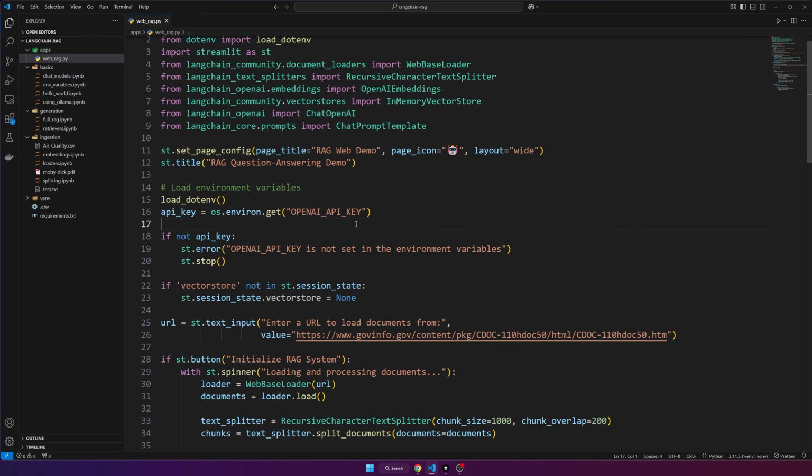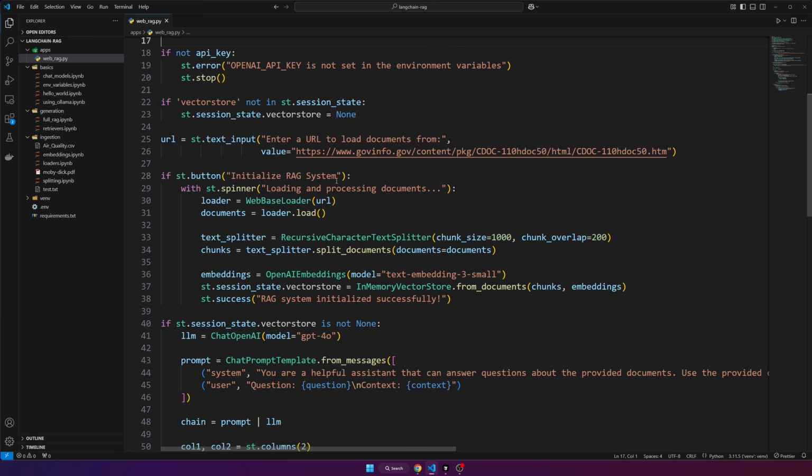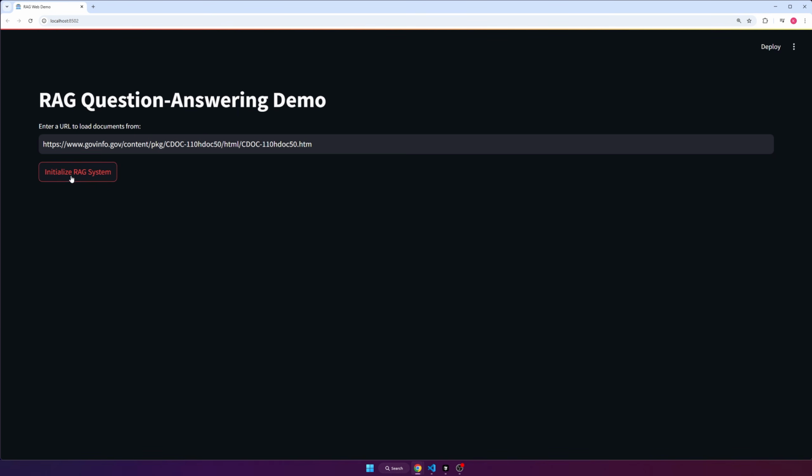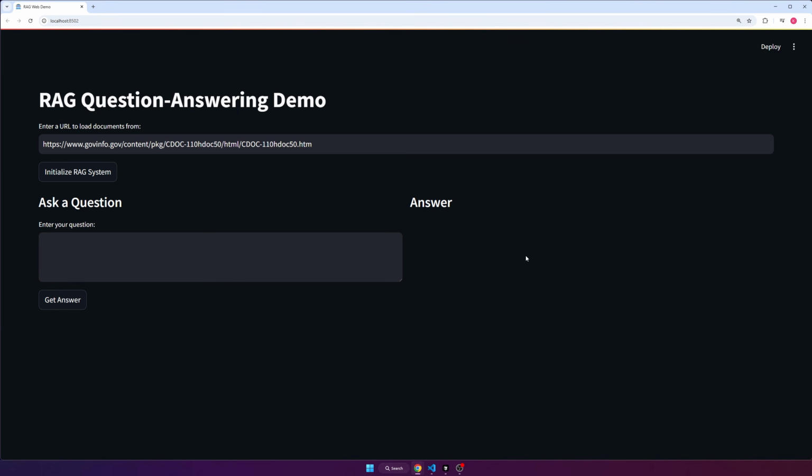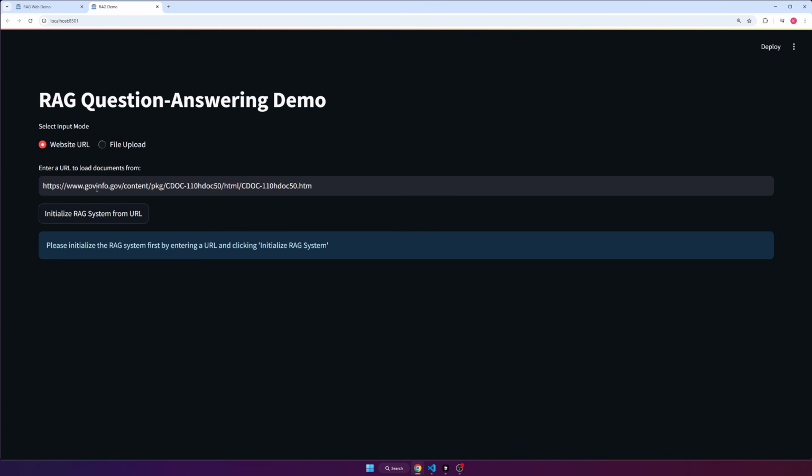Alright guys, in the last video I showed you guys how to make a web interface for RAG. So if we just give it a URL, we can initialize a RAG system. So it's going to download the contents of the URL, index it, and then we can ask it a question and get an answer. So we're going to take that and make it like this so that you can also choose a different option to upload a file.